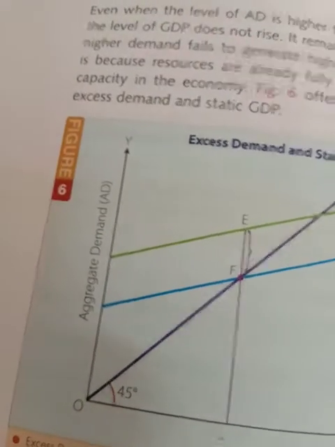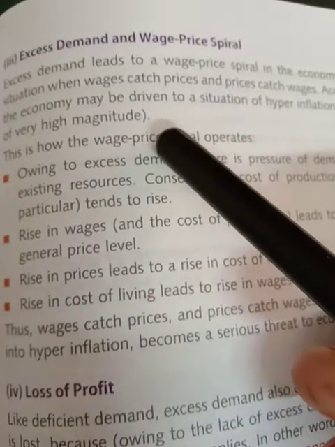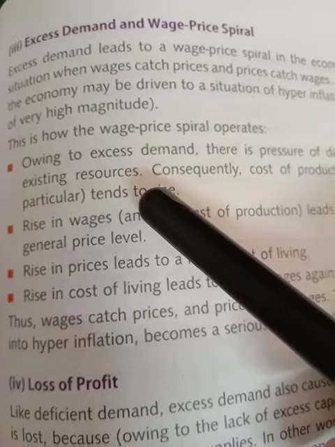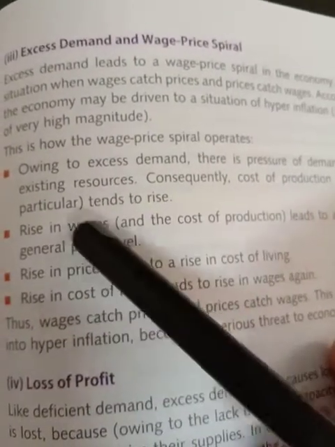Now a wage price spiral can be started. This is the consequence of this excess demand: wages will increase the price, and the price will increase the wages. So this is how the wage price spiral starts, and this is the sequence or steps of the wage price spiral in the case of an inflationary gap.